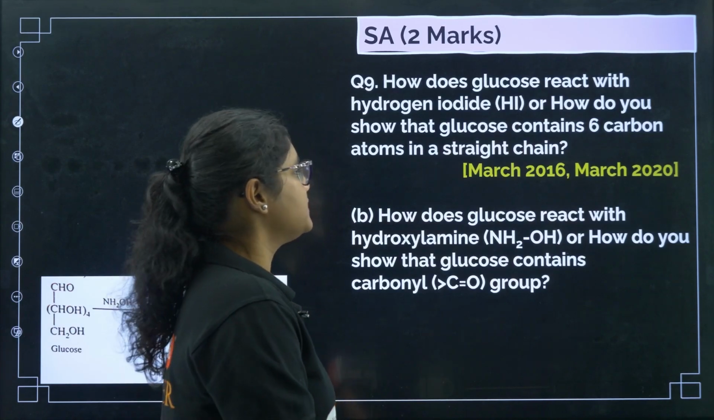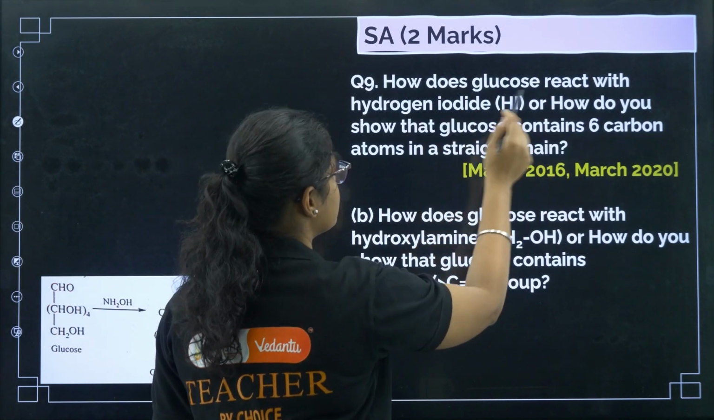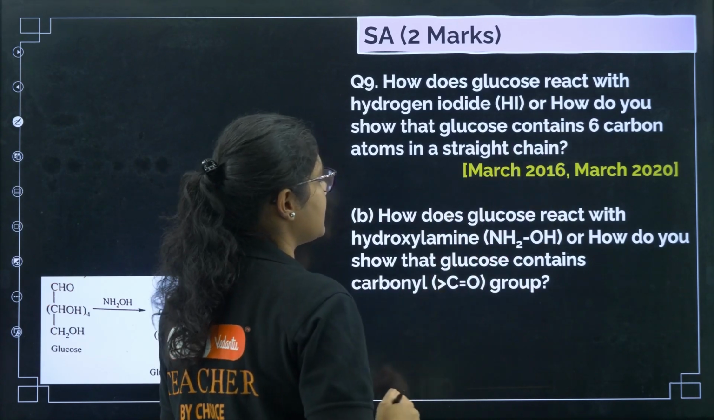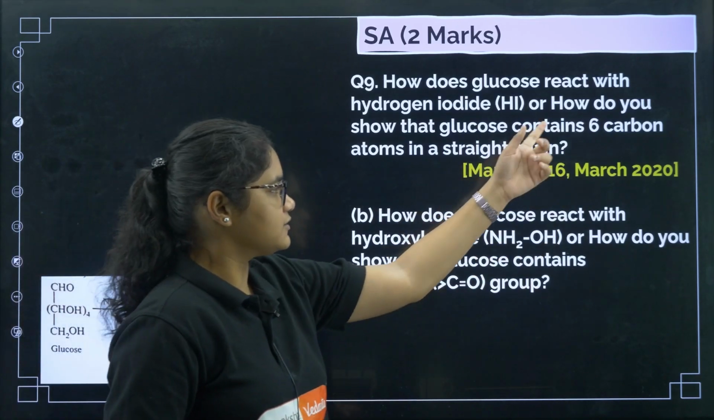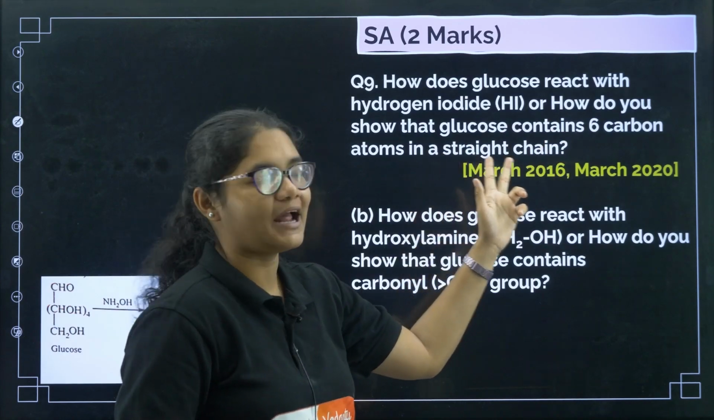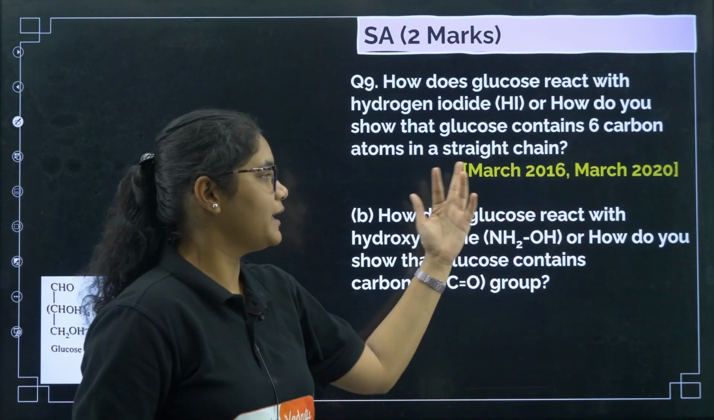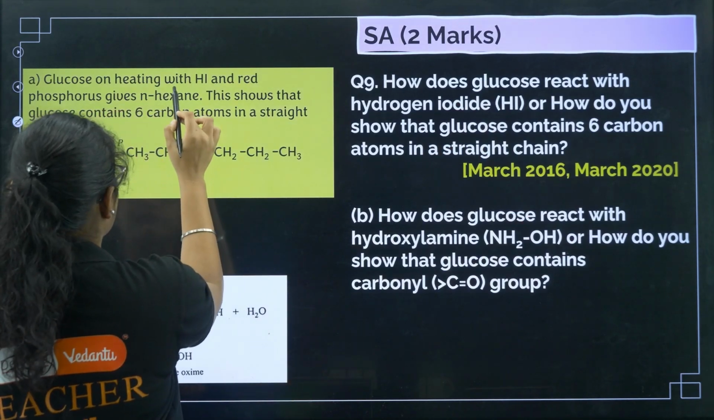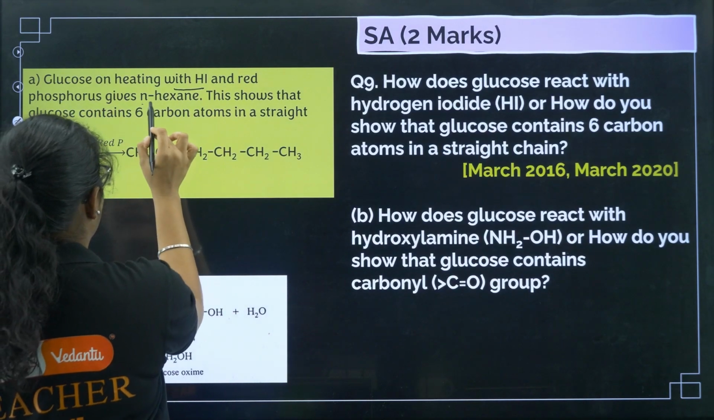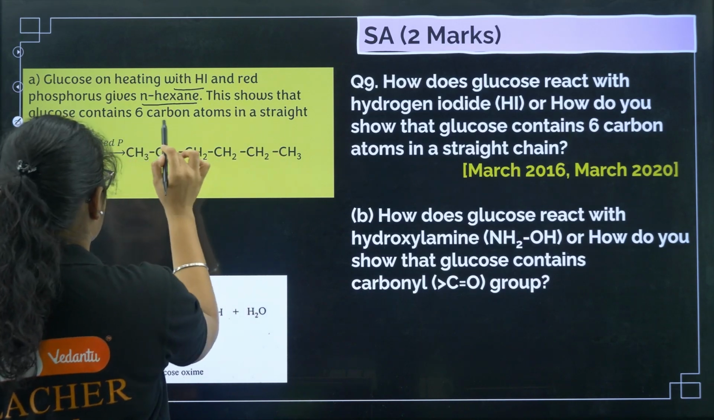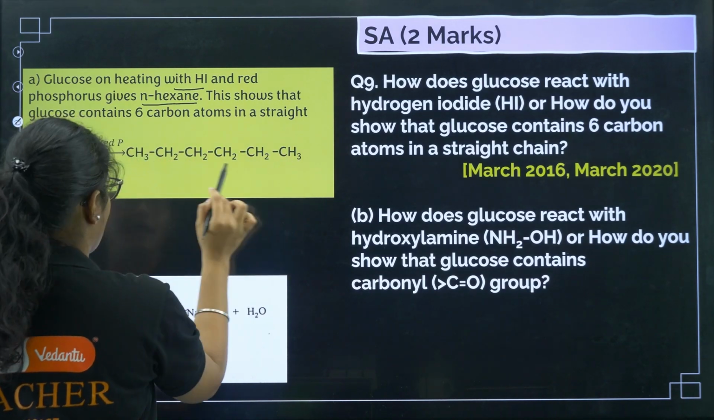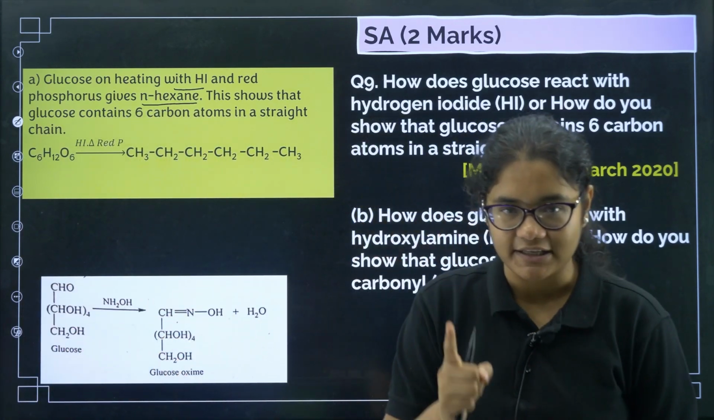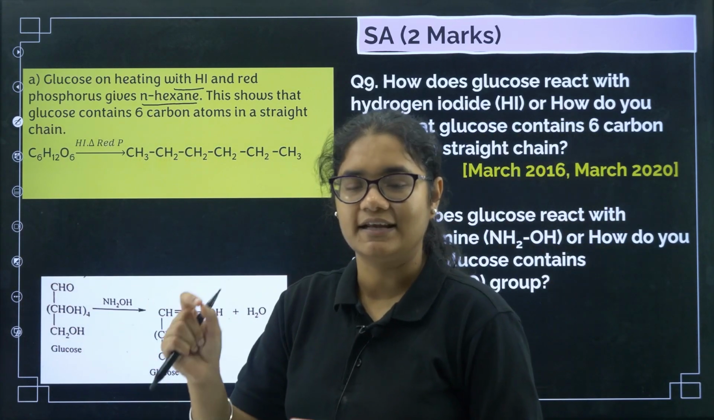Okay, so the question can be asked in either way. How does glucose react with hydrogen iodide, or how do you show that glucose contains 6 carbon atoms in a straight chain? The answer is by reacting it with HI. So, what is the reaction here? You can see glucose on heating with HI and red phosphorus gives n-hexane. This shows that glucose contains 6 carbon atoms in a straight chain, and this is the reaction. Clear? The first reaction of glucose was with HI and it will give you n-hexane as the product.